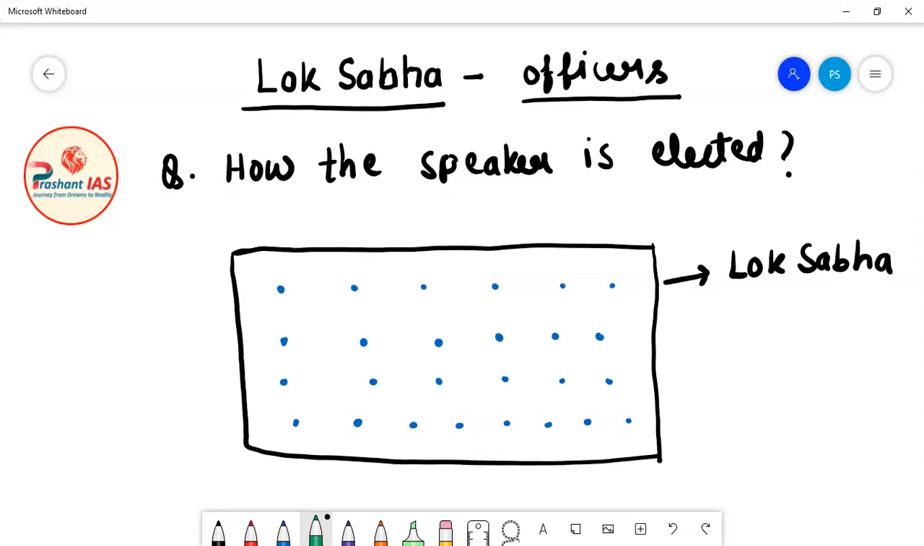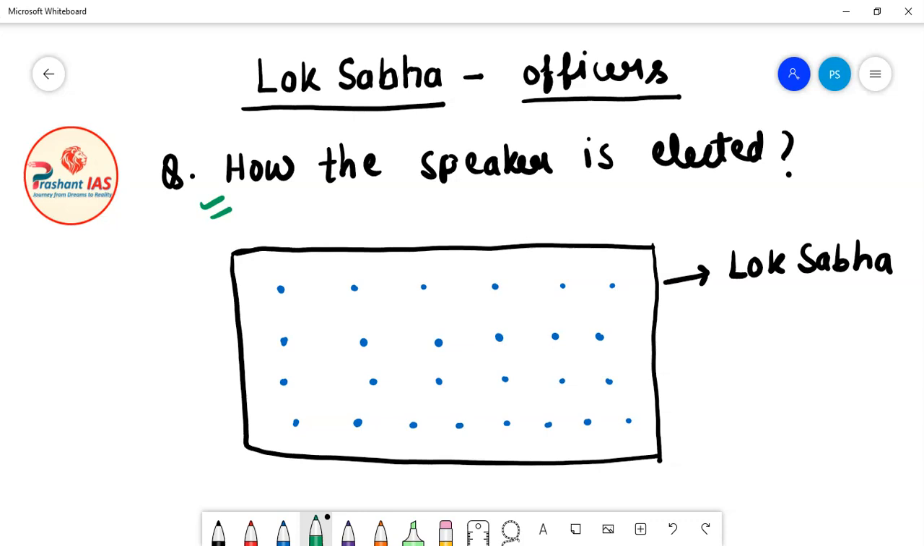So friends, now the next question is how the speaker is elected. Just now we have discussed the speaker of Lok Sabha, the officer of Lok Sabha. Now we have to discuss how the speaker is elected. What is the process of the election of the speaker of Lok Sabha? I will try to explain it very simply with the help of an example.